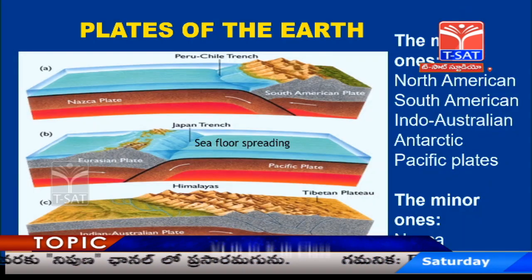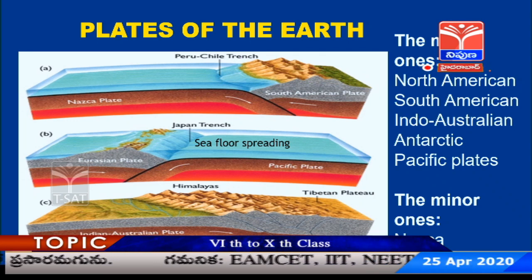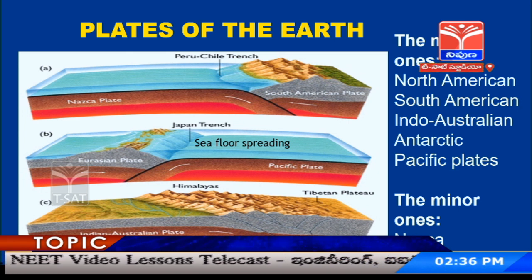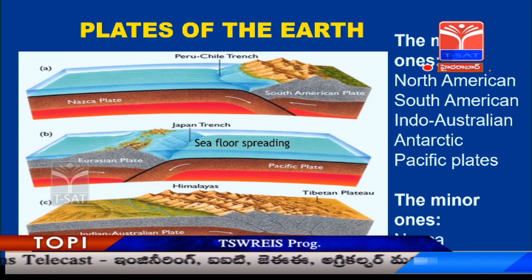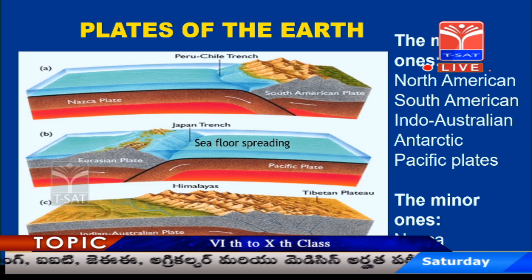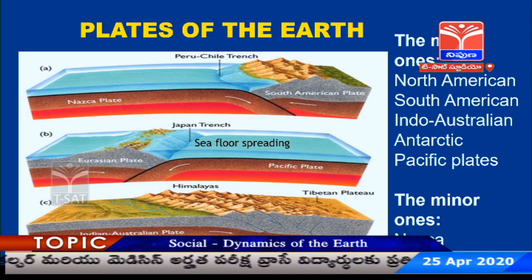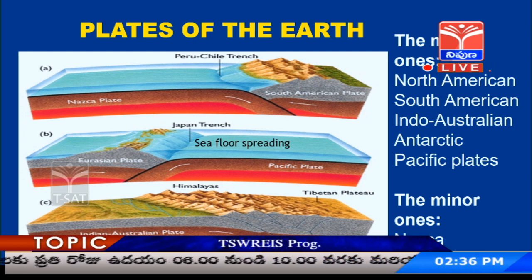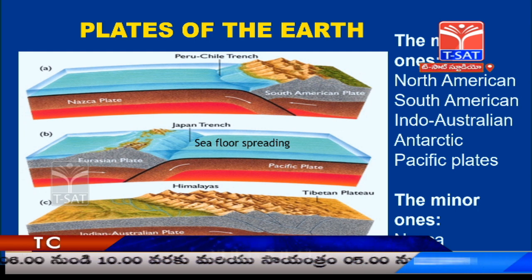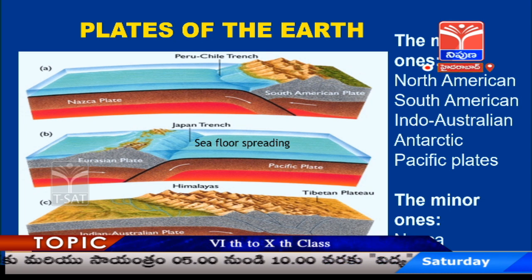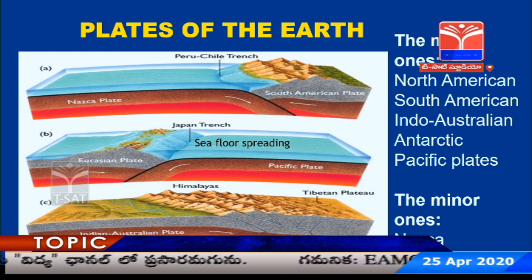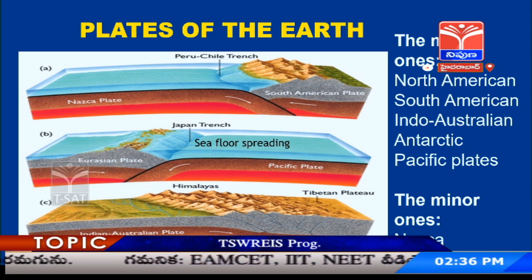Let's move on to the other topic, that is plates of the earth. Whether it is land or ocean, whatever is on the crust of the earth is actually located on various plates as per the geologists. All these plates are floating on the mantle. Please try to recollect the picture which showed the four internal layers of the earth, where the mantle was in thick orange color. That is in a fluid state. Over that mantle all these plates are distributed, placed in a different manner.